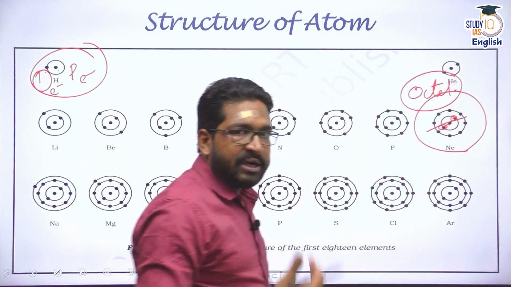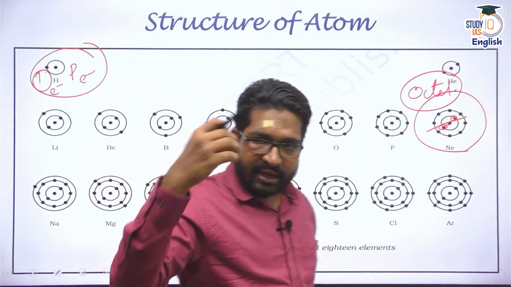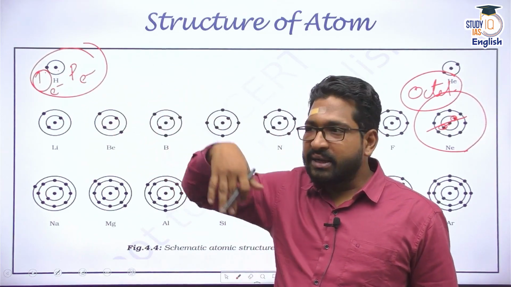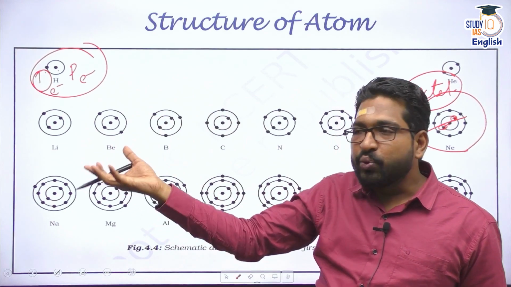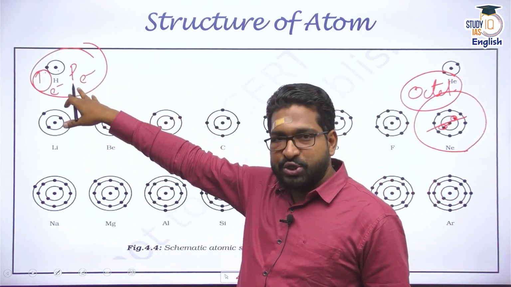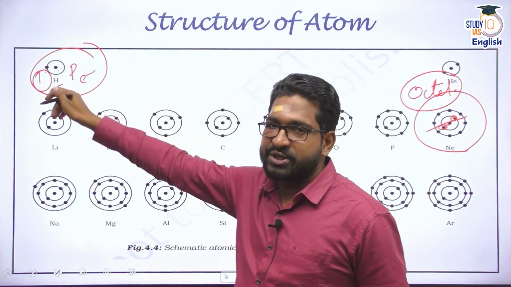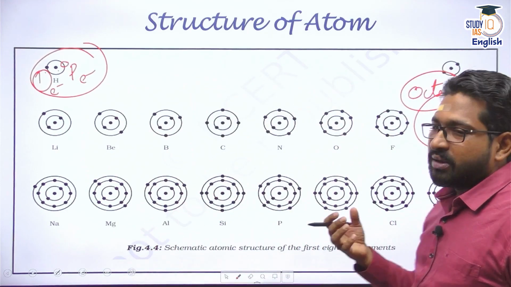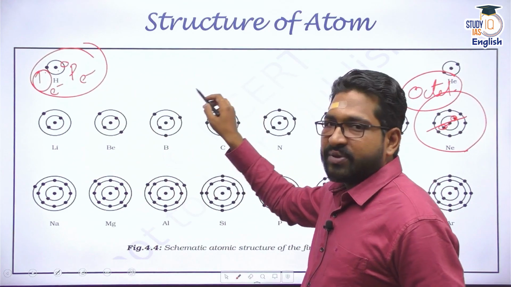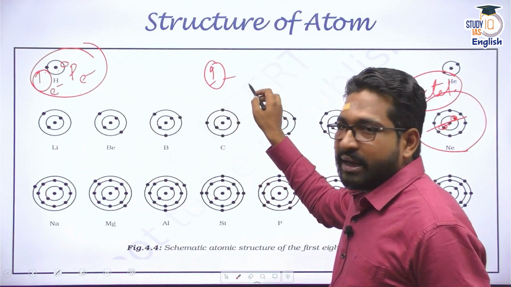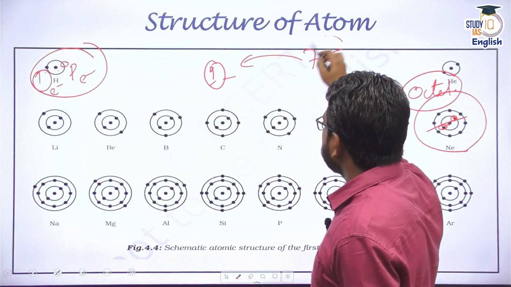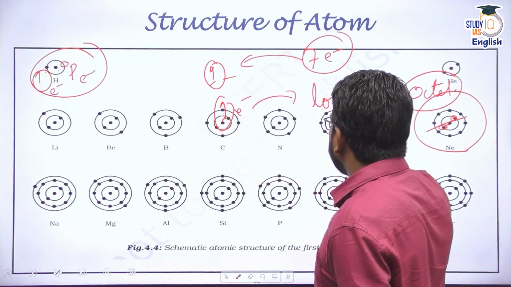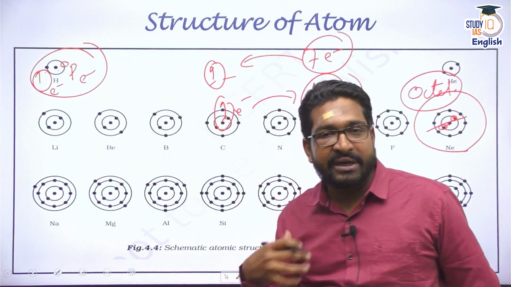Now, the concept of octet means if there are electrons in it, say hydrogen has 1, it would likely lose it, because there is a very low probability that there is some other atom or element which is likely to lose 7 electrons. Now, for hydrogen to reach the most stable phase, the first shell would be adding one more electron to it. But let's take some other example. Say, if there is only 1 electron in the outermost shell, then either it can accept 7 electrons to achieve stability, or it can lose 1 electron to achieve that stability, isn't it? Then what is the probability? What is the higher probability?